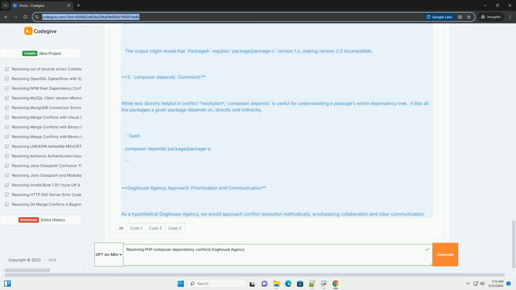Modify composer.json: adjust the version constraints in the forked repository's composer.json to be more compatible with your project's needs. Update your project: in your project's composer.json, specify your forked repository as a repository source and require the modified version of the dependency. You'll need to configure Composer to use the forked repository using the repositories section in your composer.json.